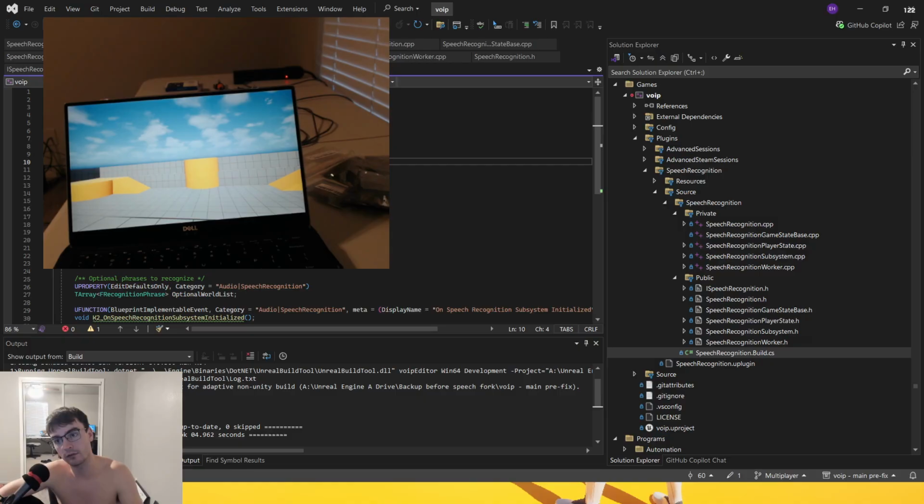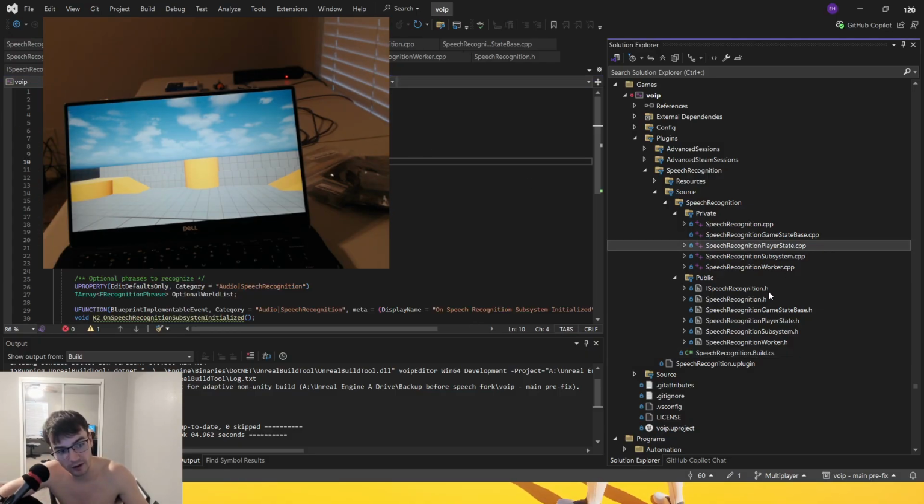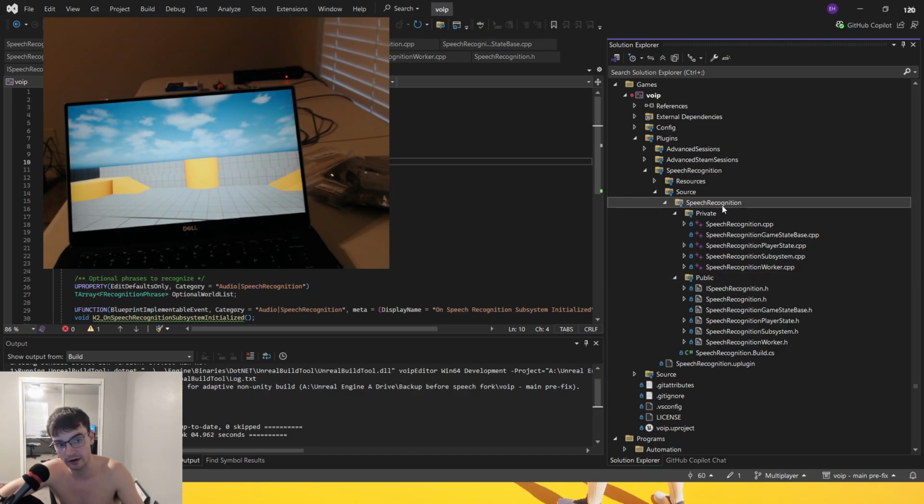I didn't know you could do this: you can use a build.cs file or some other file and restrict where files can be included from. Even though these header files are in this public folder, C++ files outside of the speech recognition folder cannot include them. Only files within the speech recognition folder can include these header files.